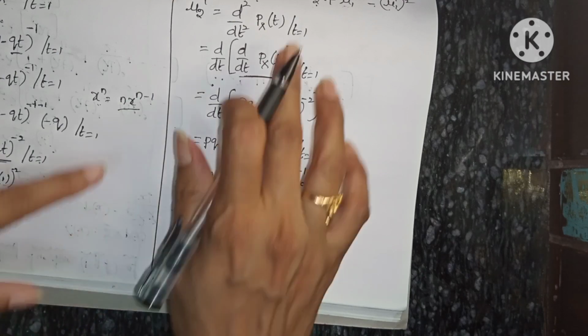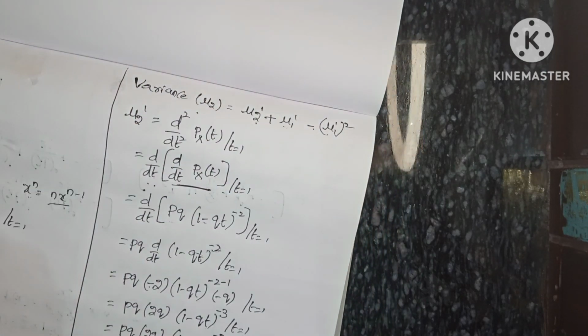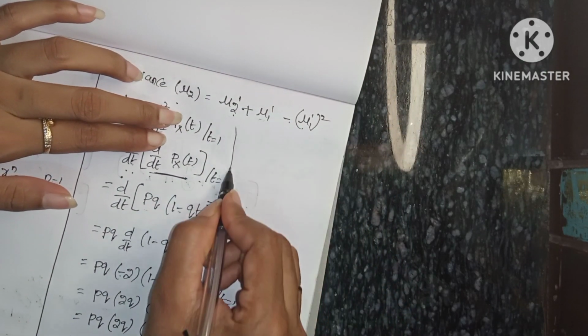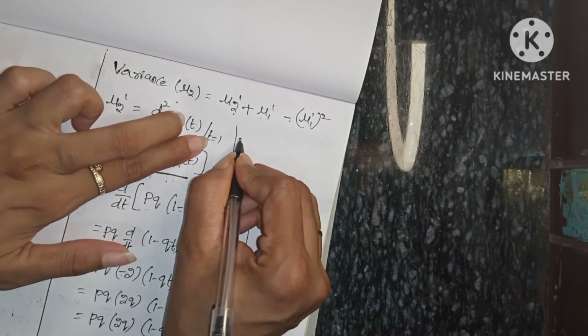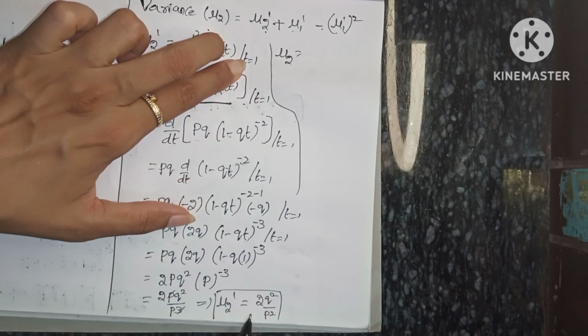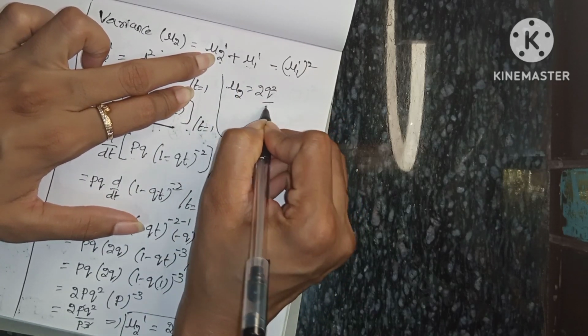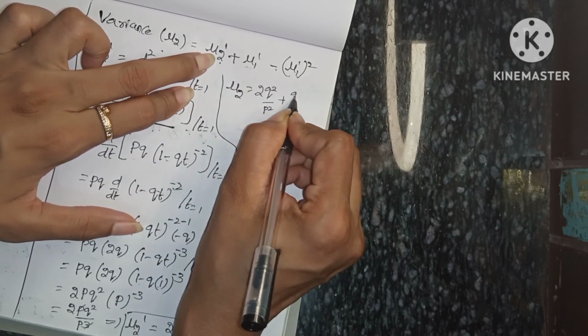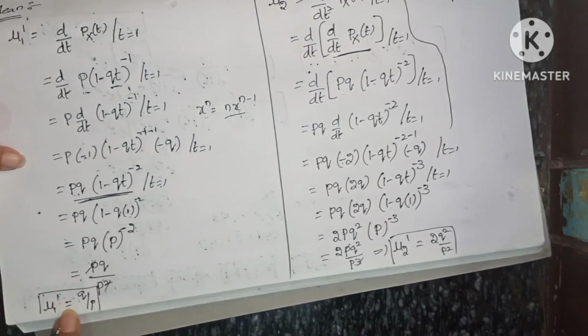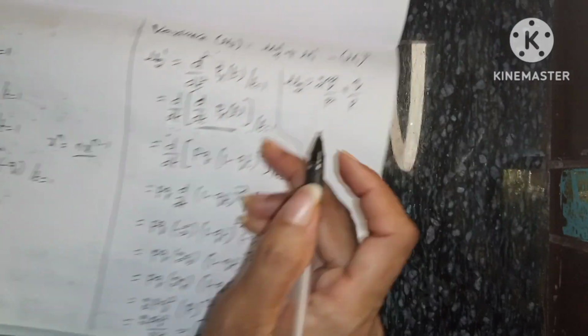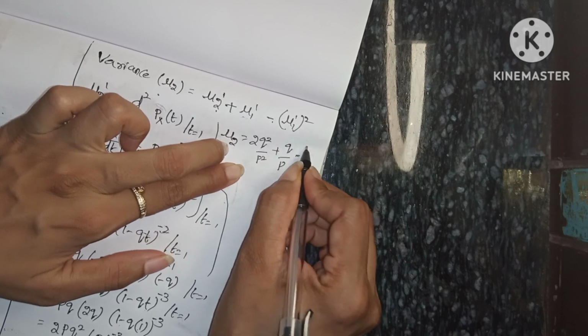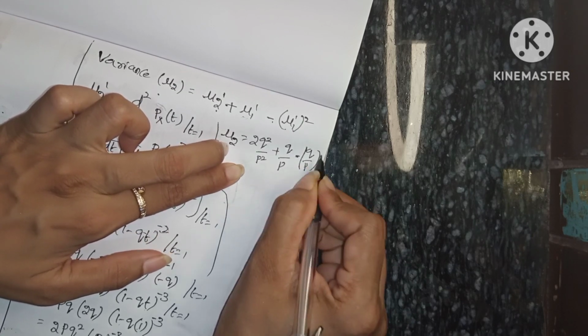Now we have to substitute in this formula. So mu2 equals mu2 dash, which we got as 2q square by p square, plus mu1 dash which is q by p, minus q by p whole square.